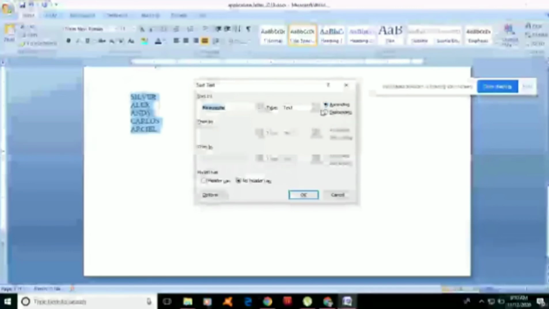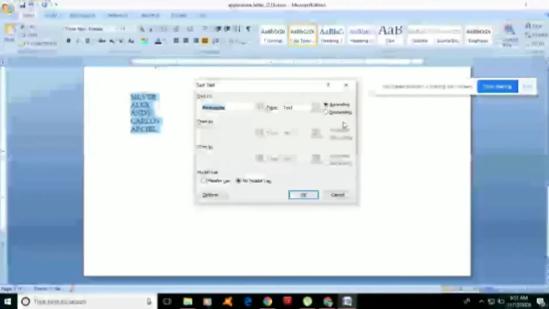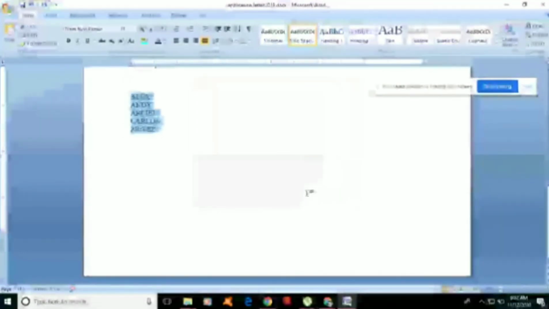And then if we try to use ascending, it arranges from A to Z. And if we are going to use descending, the names will be arranged from Z to A. So it is opposite, no? Ascending arranges from A to Z, and descending arranges from Z to A. Try to click ascending and then click the OK button.